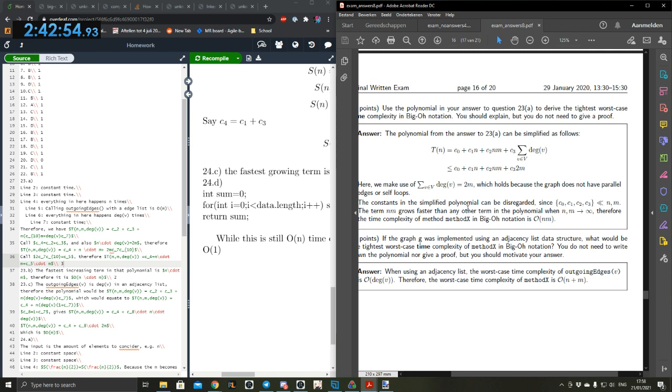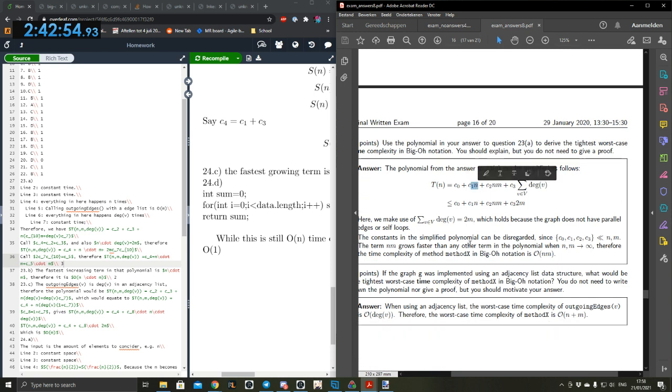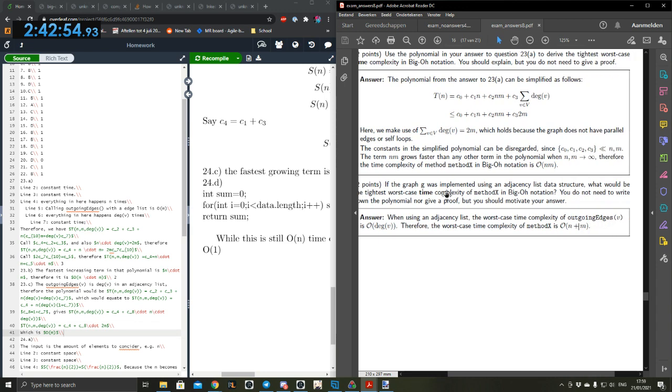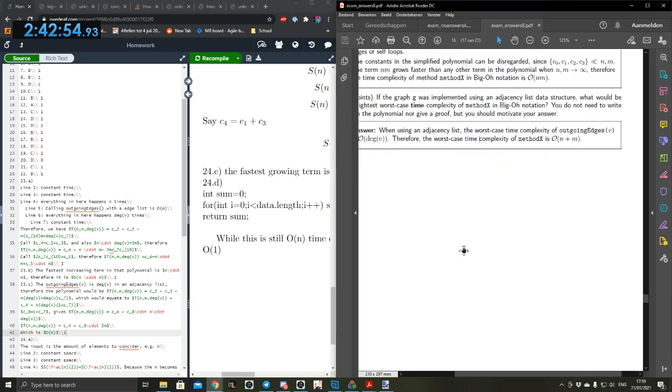Yeah, it's strange. Okay, if a graph G was implemented, blah blah blah. Oh yeah, okay, but that's just what we had. Oh wait, we had O of big M. This is O of N plus M. That's C2 and because M, for the same reason we forgot this term. Oh yeah, okay, that makes sense. So I'm not sure what we would get for this though. We have the wrong complexity, but we did say this thing correctly, so I'm gonna give it 1 point. Yeah, sure.